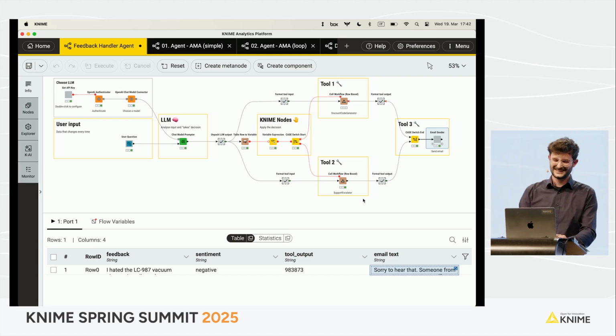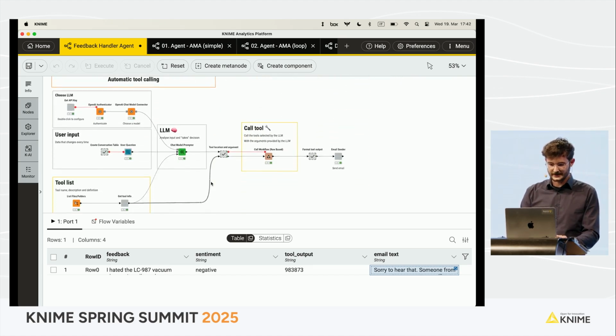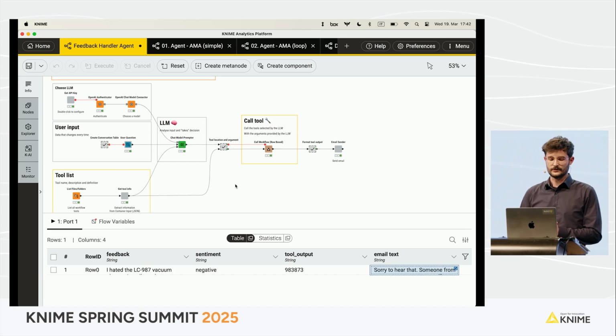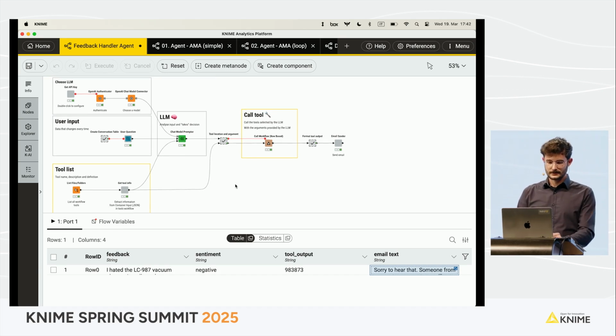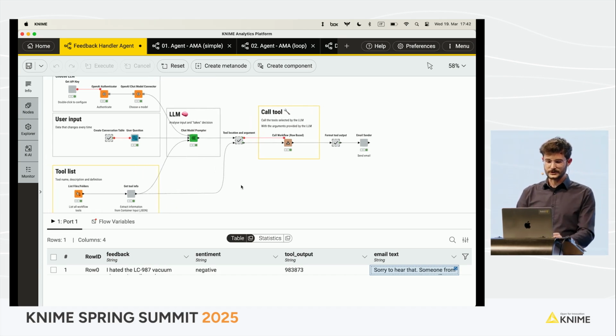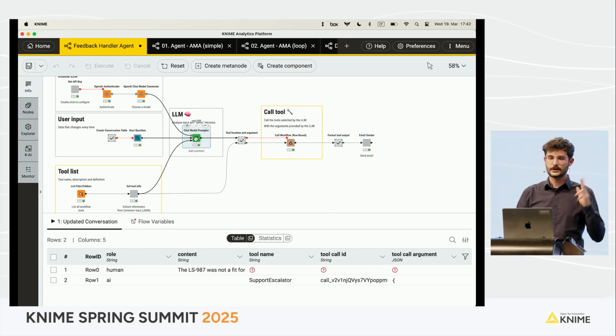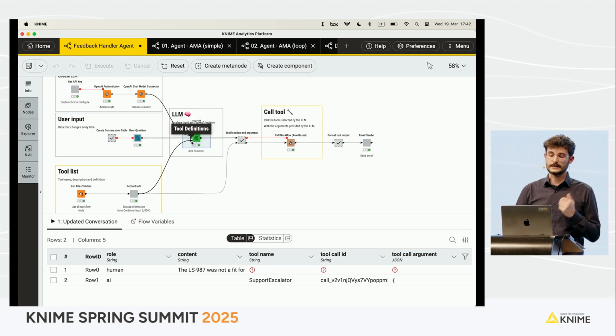Yeah, let's go. Okay, for that, this is a more agentic version of that workflow. There is one thing that I want you to notice, which is that now the chat model prompter has 3 input ports. The first input port is the classic that we know, to receive the chat model that we have connected to, basically. The other input port is the conversation history, so basically the feedback, in this case, that I have received. But the third input port is the interesting one. In the third input port, I receive the tool definitions.